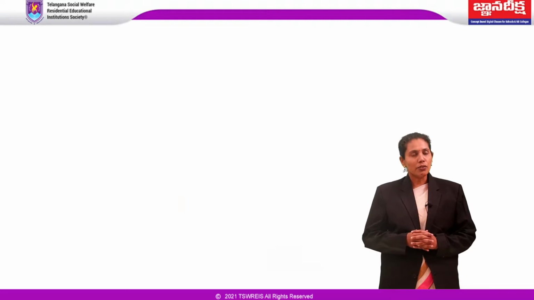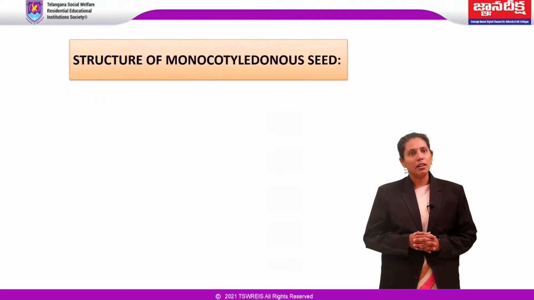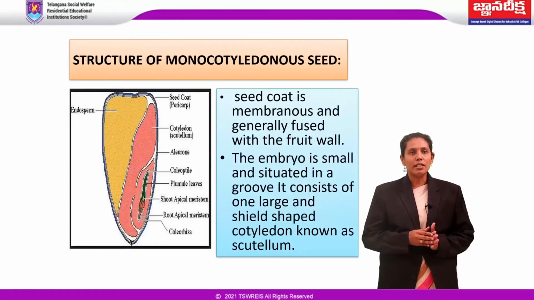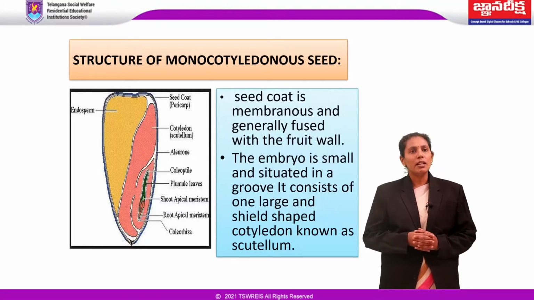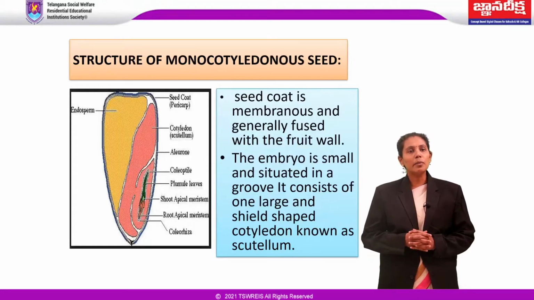Coming to the structure of the monocotyledonous seed, in the seeds of cereals such as maize, the seed coat is membranous and generally fused with the fruit wall. The endosperm is bulky and stores food. The outer covering of the endosperm separates the embryo by a proteinous layer called aleurone layer.